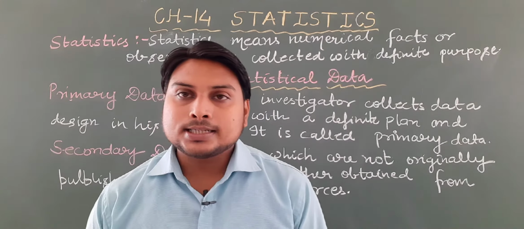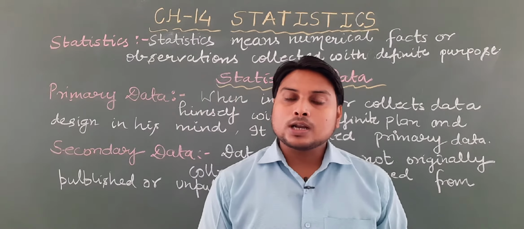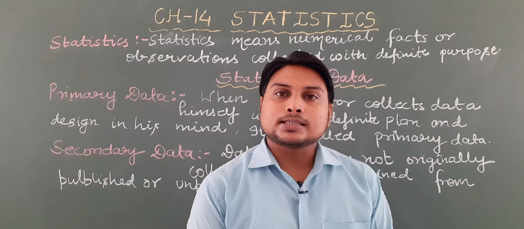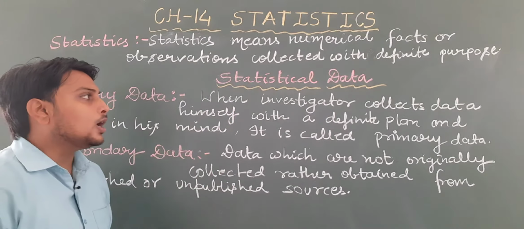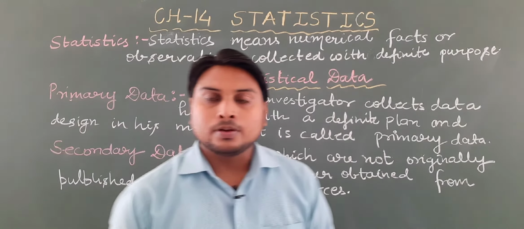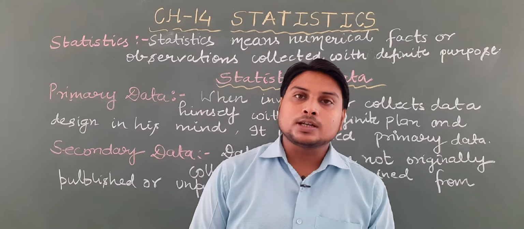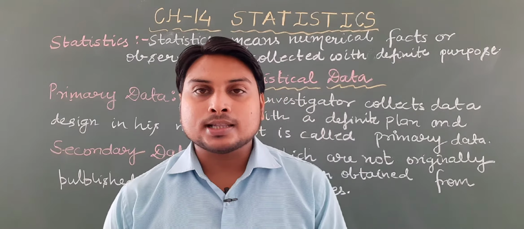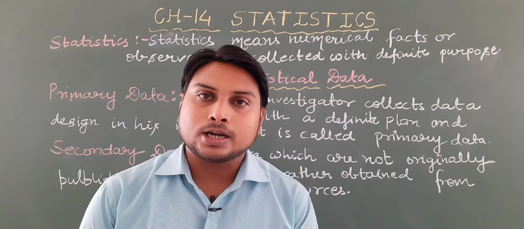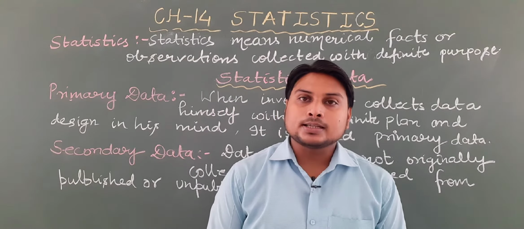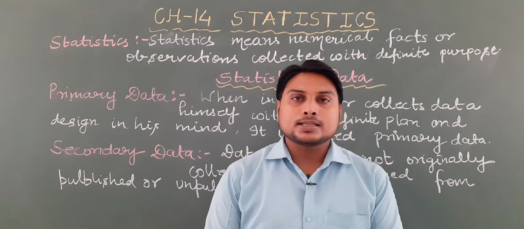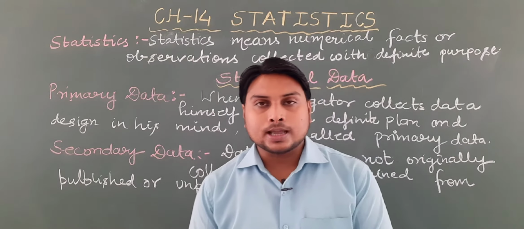Now the statistical data. What are the types of statistical data? Here the statistical data are of two types. The first one is primary data and the second one is secondary data. We will understand primary data and secondary data with examples.